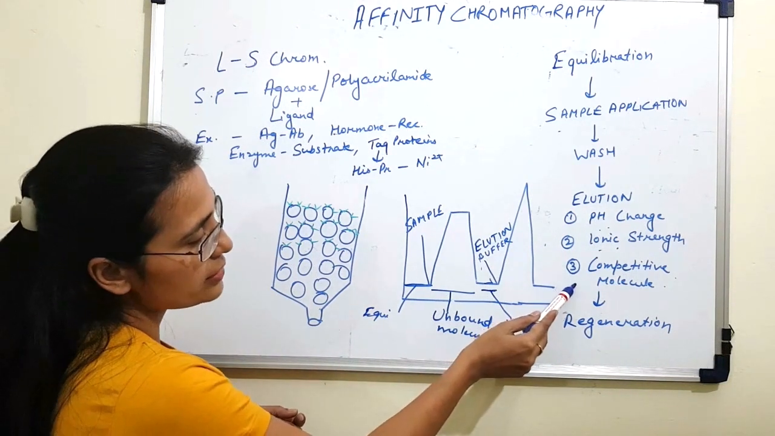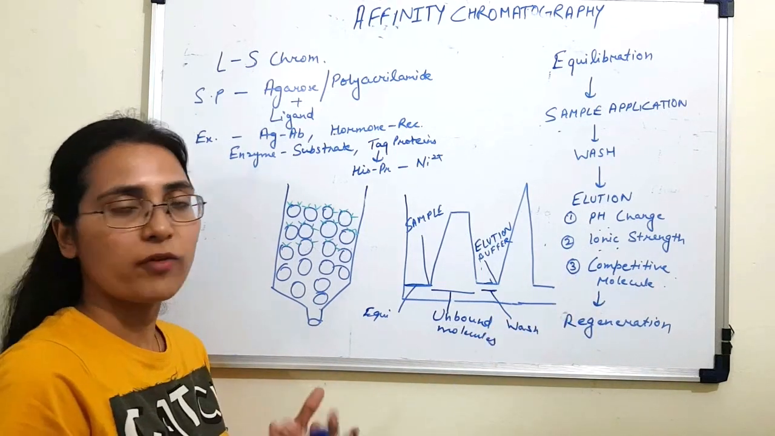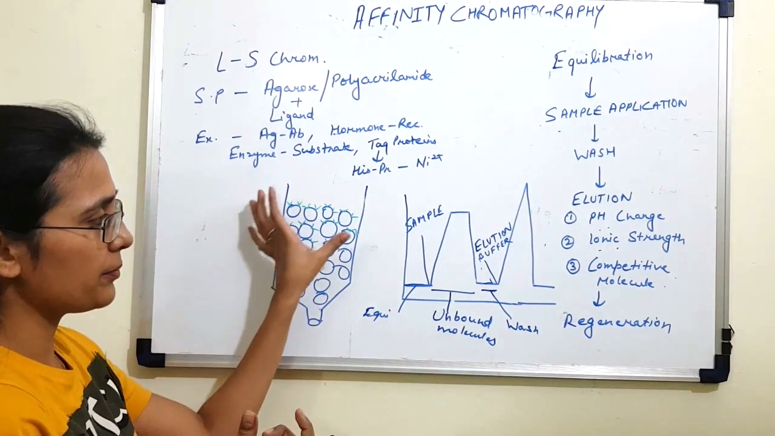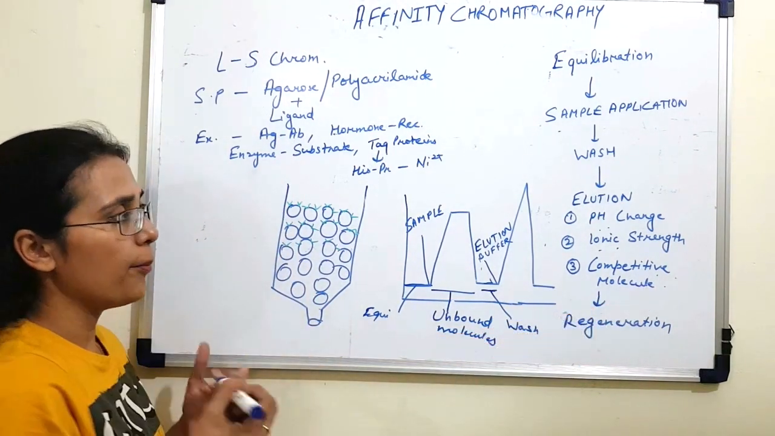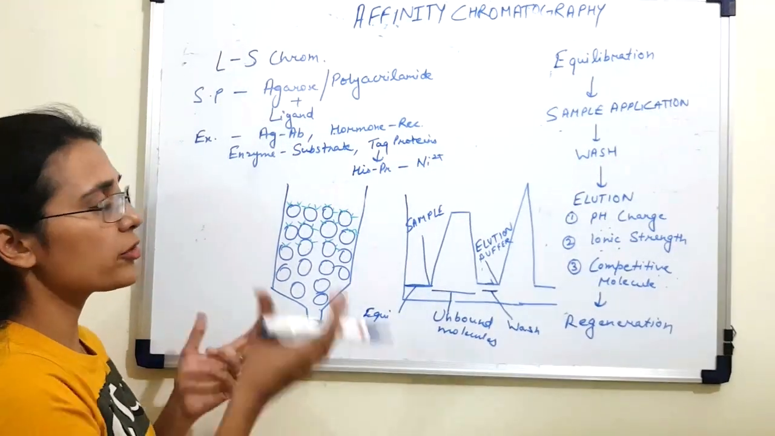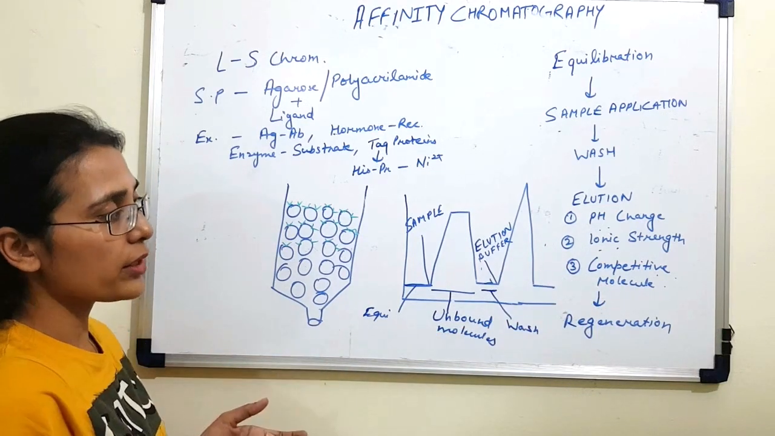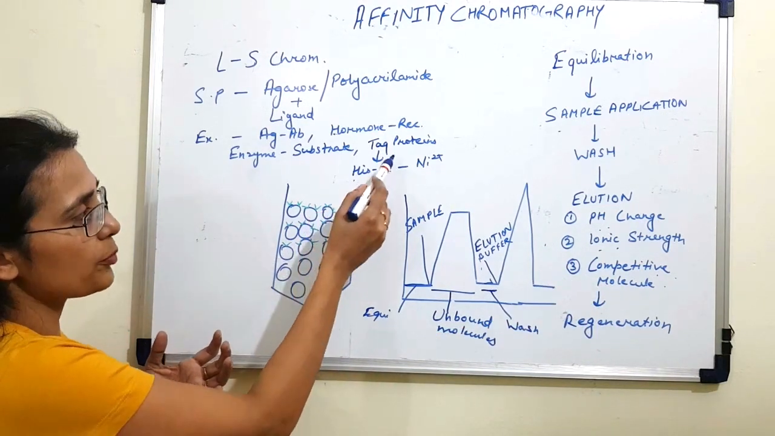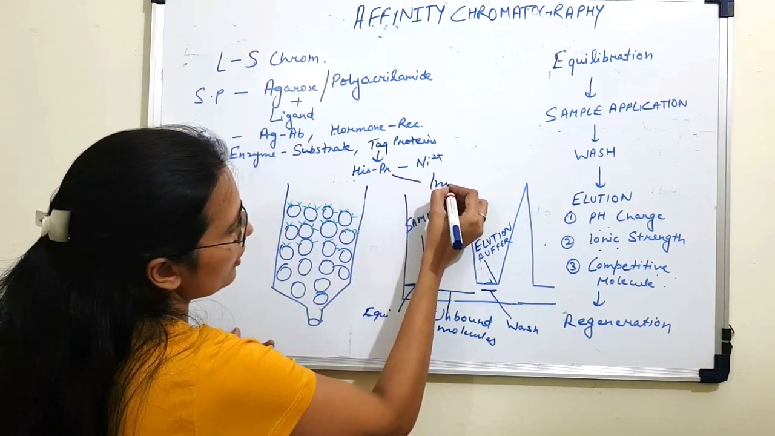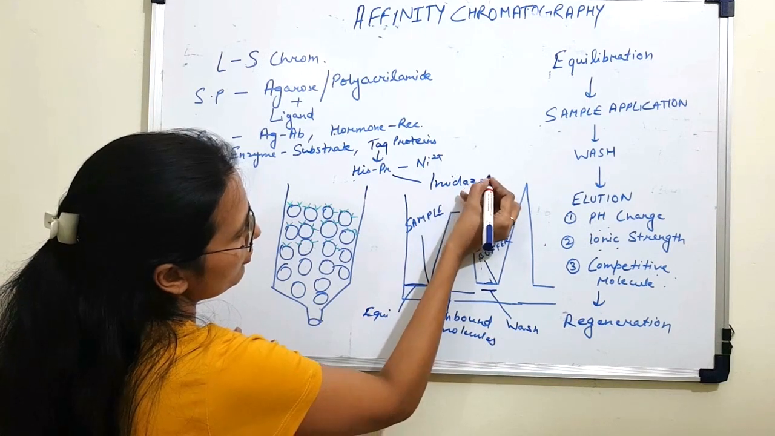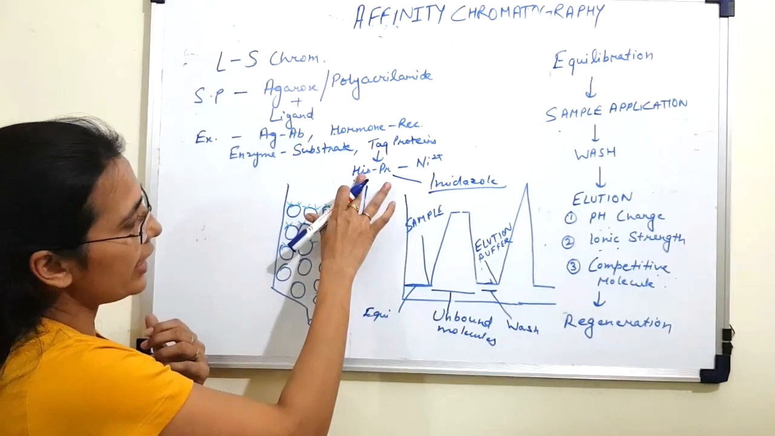Now the next one is the specific method, which is done by providing a competitive molecule in the elution buffer, and this molecule may have better affinity either with your ligand or your protein of interest. An example is during the purification of histidine-tagged proteins, you provide imidazole in the buffer. This has a higher affinity for nickel as compared to His-tagged proteins.